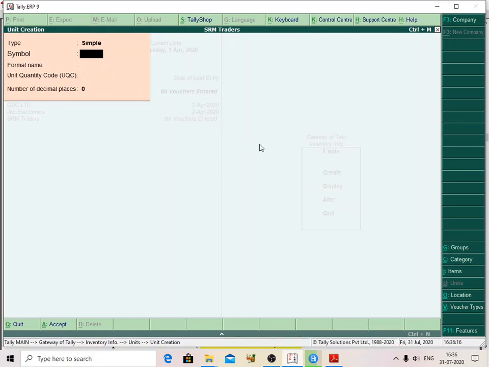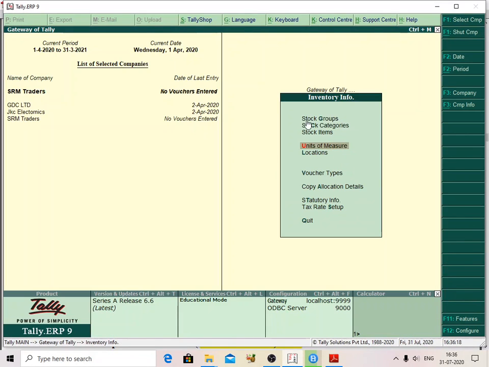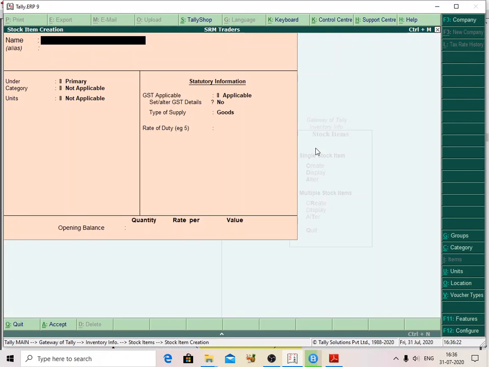What is the path to create a stock item? Go to Gateway of Tally screen, Stock Items, Create, and the first item is Lay's, Lay's 250 grams.